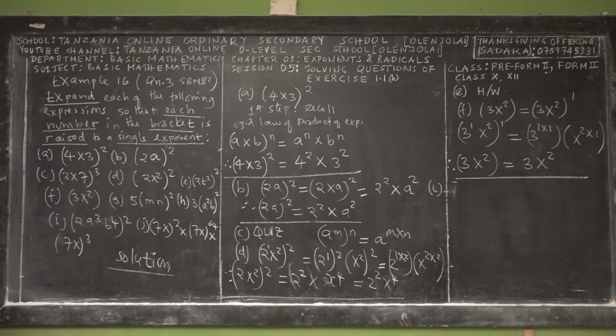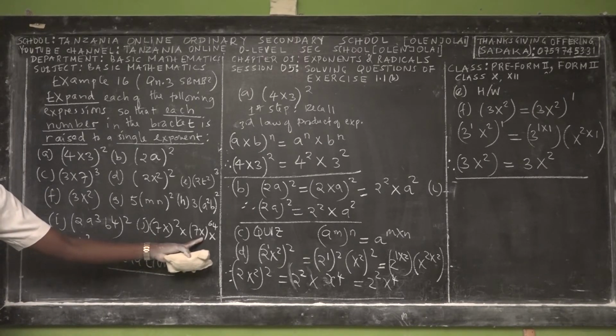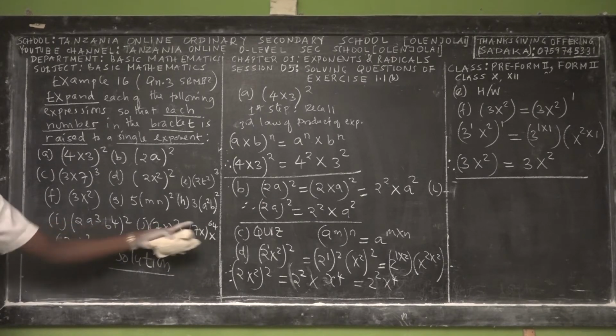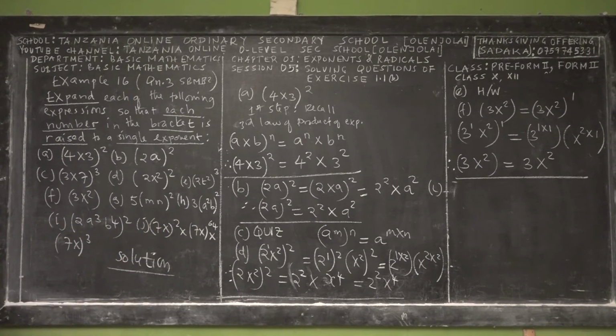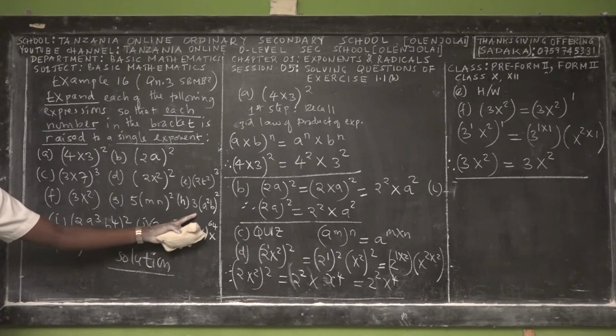So next, G, then you have H, you have I, we have J. So J is your homework. The base is 7x, right? Yes. But the exponents are different. So if you have the same base, what do you do for the exponents? I taught you. So let me solve this. When I solve this one, it will help you to get the right answer for this, right?